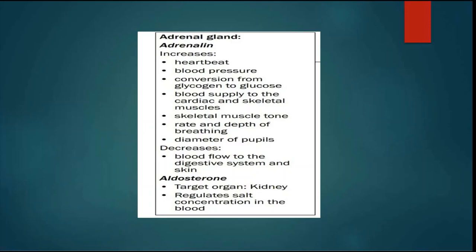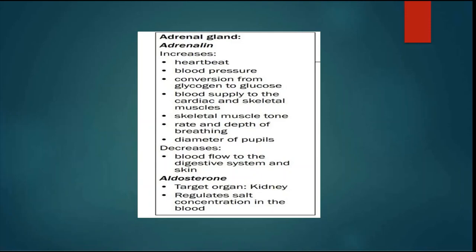This one does not have a negative feedback mechanism, but they will ask you what happens. They can just give you a scenario when a person is scared. Adrenaline is secreted into the blood. Now they would want to know the functions of adrenaline.